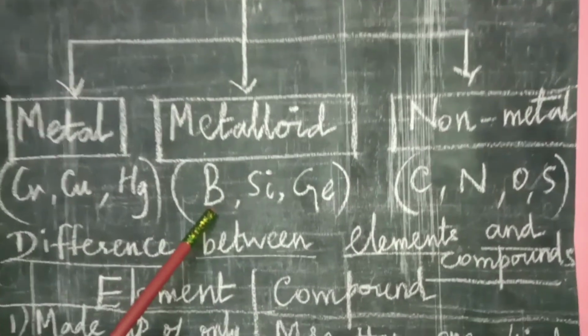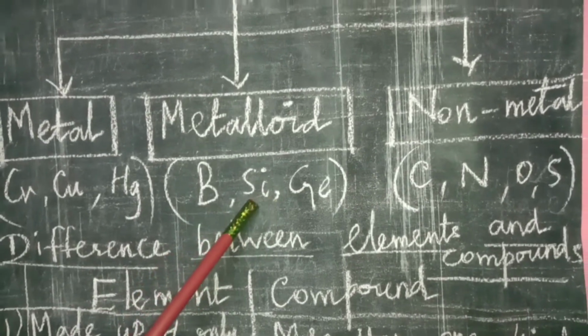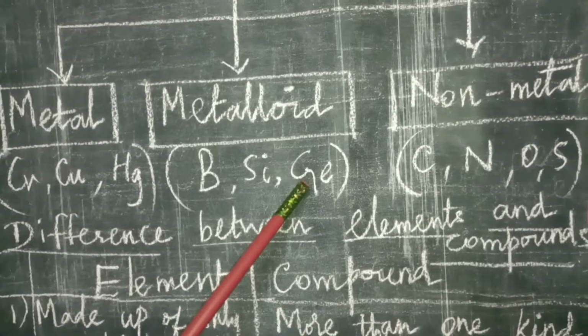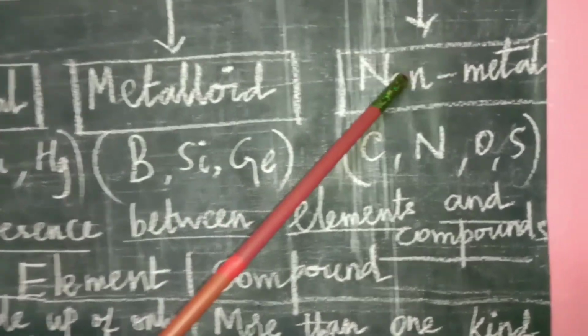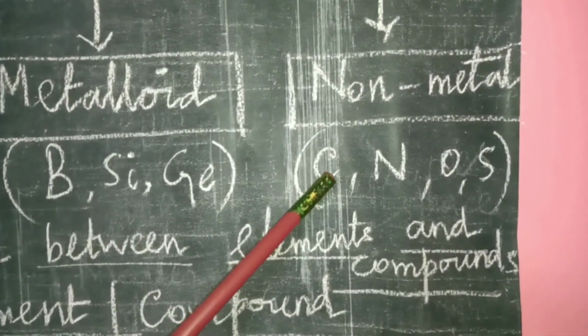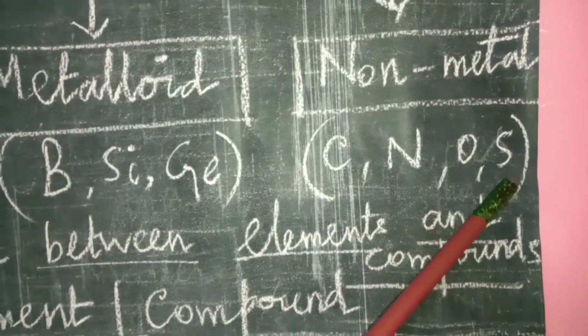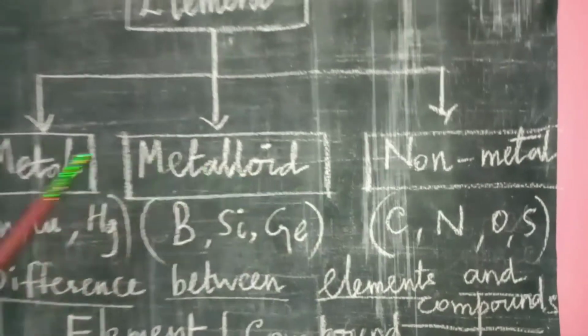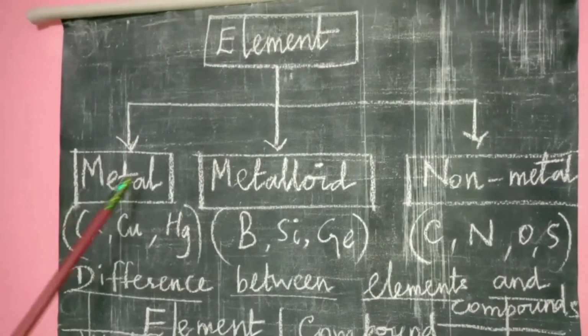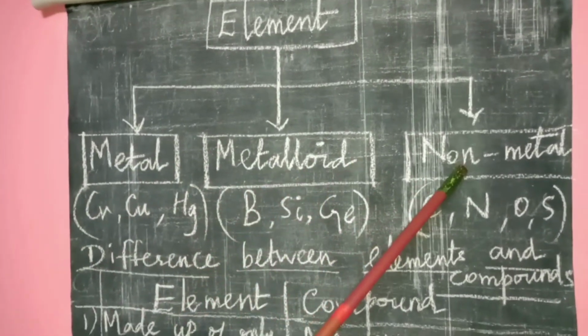Examples: boron B, silicon Si, germanium Ge. Non-metals: carbon C, nitrogen N, oxygen O, and sulfur S. So elements are classified into metal, metalloid and non-metal.